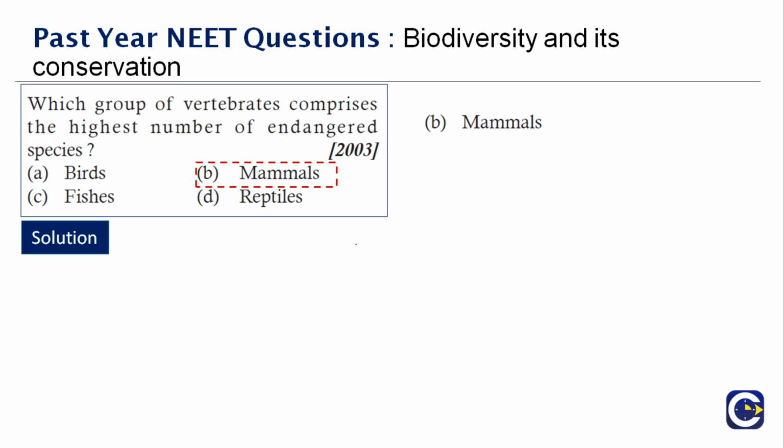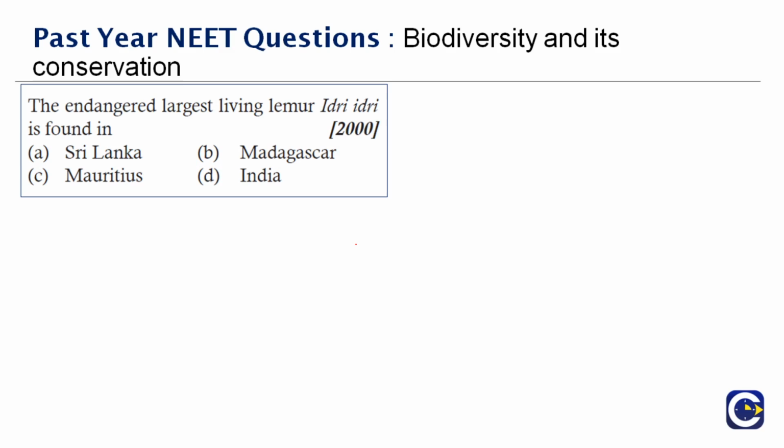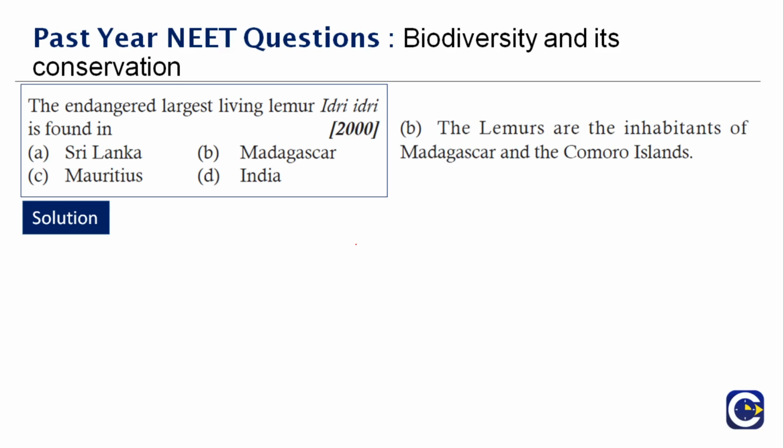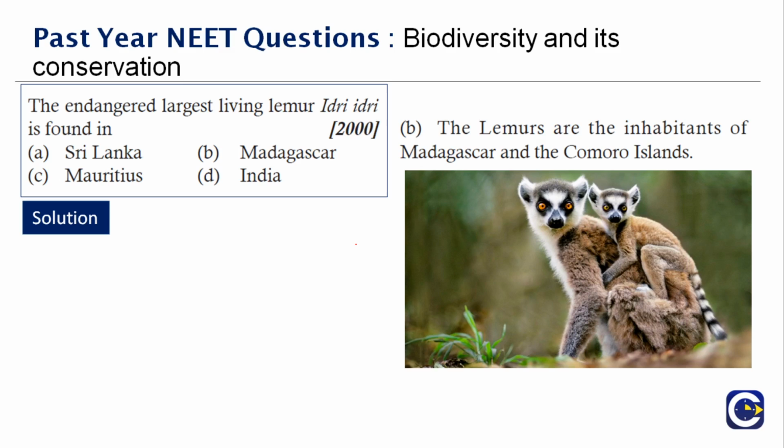Next question, the endangered largest lemur, Indri, is found in dash. It is found in Madagascar. The lemurs are the inhabitants of Madagascar and the Comoro Islands. Therefore the right answer is option B.